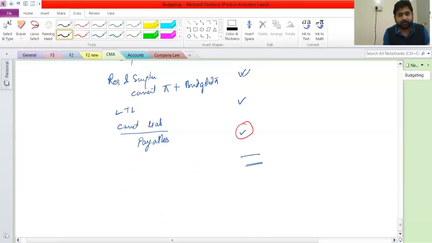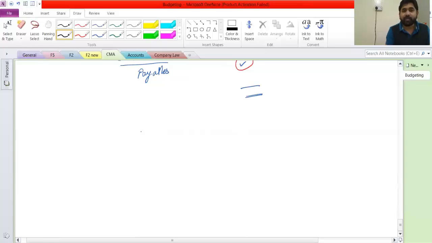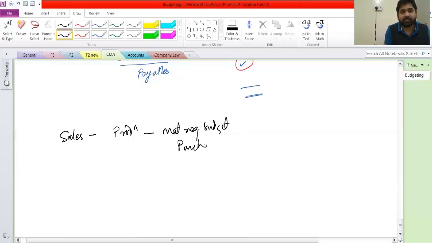So now see, how many budgets we have discussed? We have got sales budget, we have got production budget, we have got material purchase or purchases budget, material required budget. Then we discussed labor, then we discussed overhead budget. So we discussed all of these budgets. Now I am talking about one more, which is cash budget.